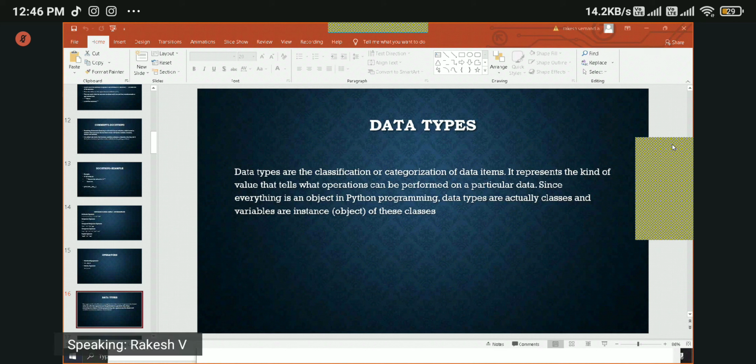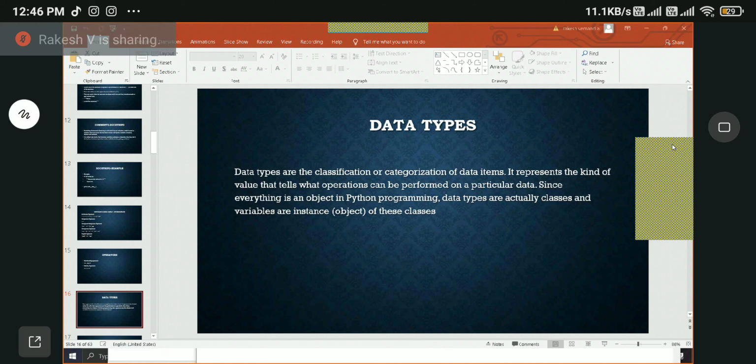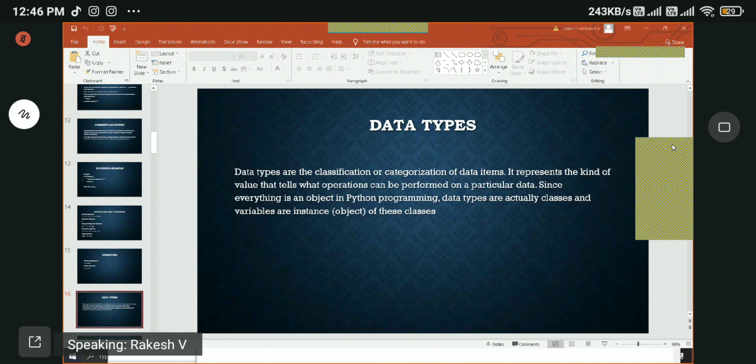So data types are a classification or categorization of data items. A data type represents the kind of value, which tells what operations can be performed on particular data. Since everything is an object in Python programming, remember this line, everything is an object in Python programming, data types are actually classes and variables are instance objects of these classes.